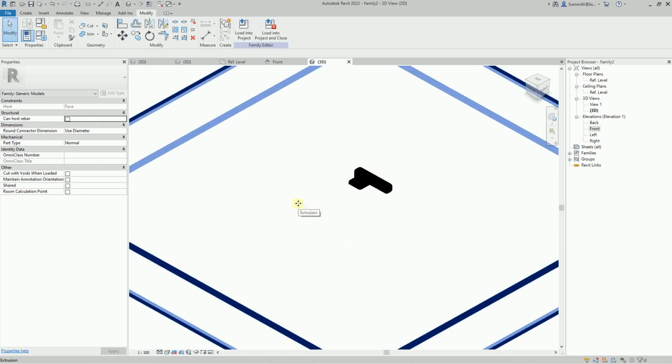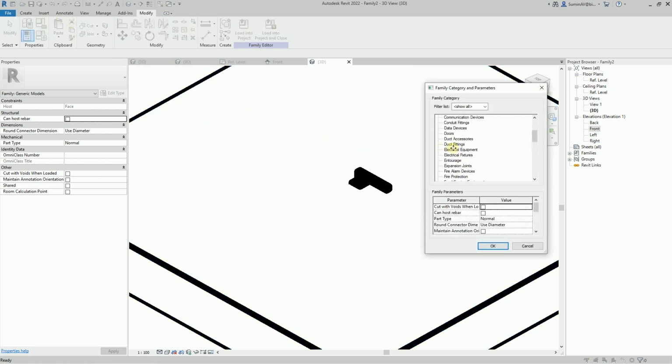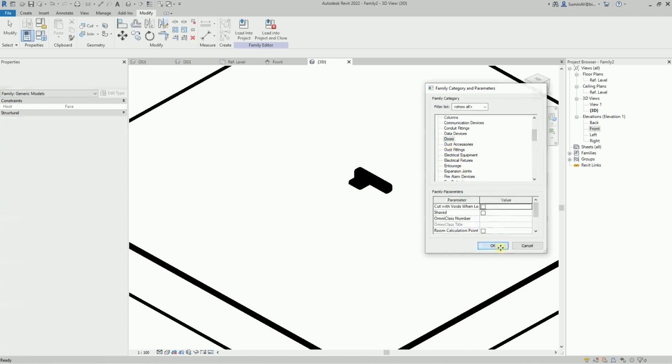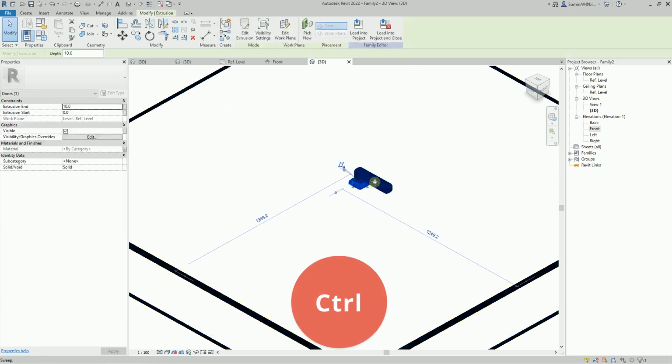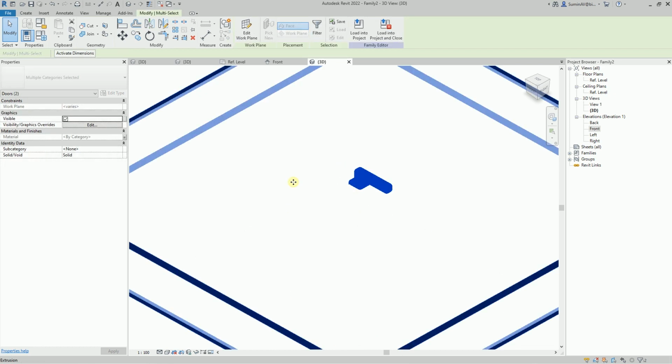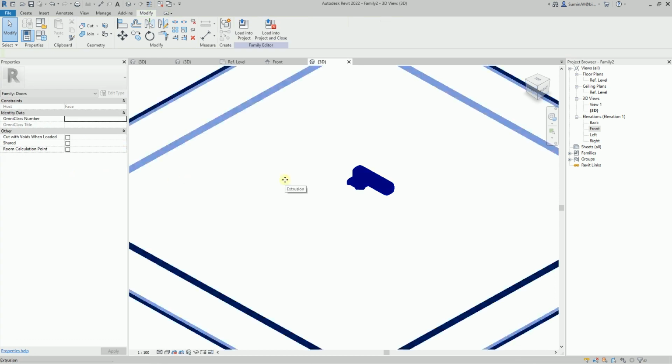Let's change the category of the family. Select Doors. And set the subcategories for the objects. You can use one of the existing subcategories or create your own. There is no standard subcategory for hardware. I will use the same one as for the door panel. Let's save the family.